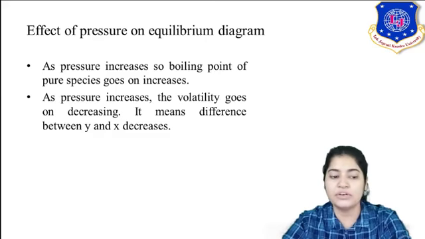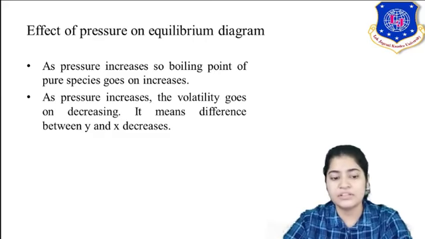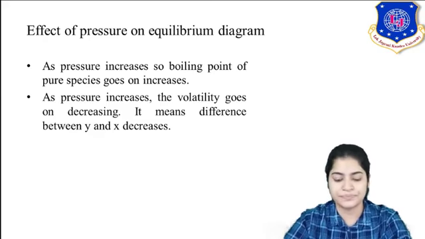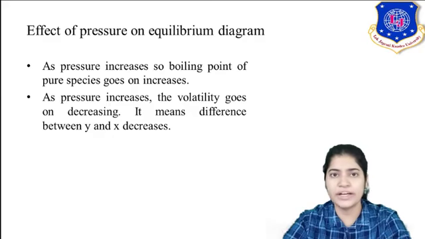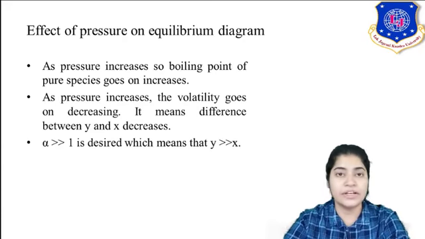So the difference between y and x decreases. It means the difference for the more volatile component between the vapor phase and the liquid phase would be less. The more volatile component is not able to escape the liquid surface into the vapor phase.